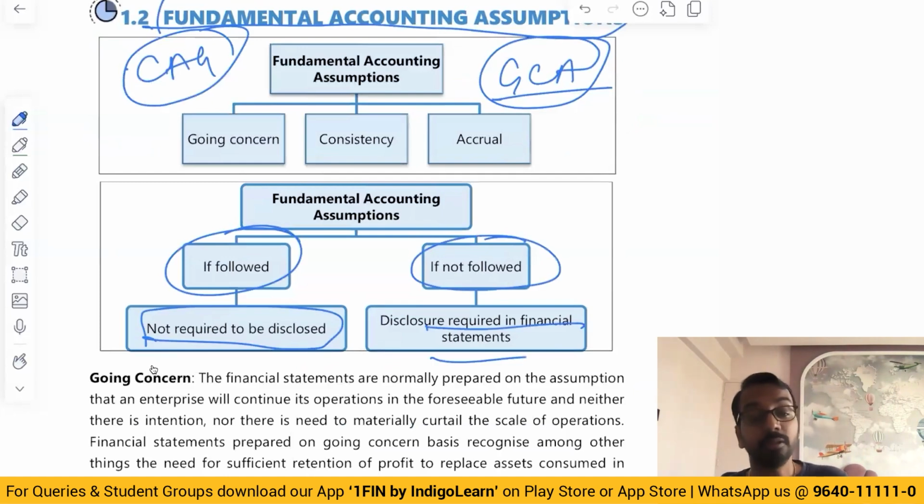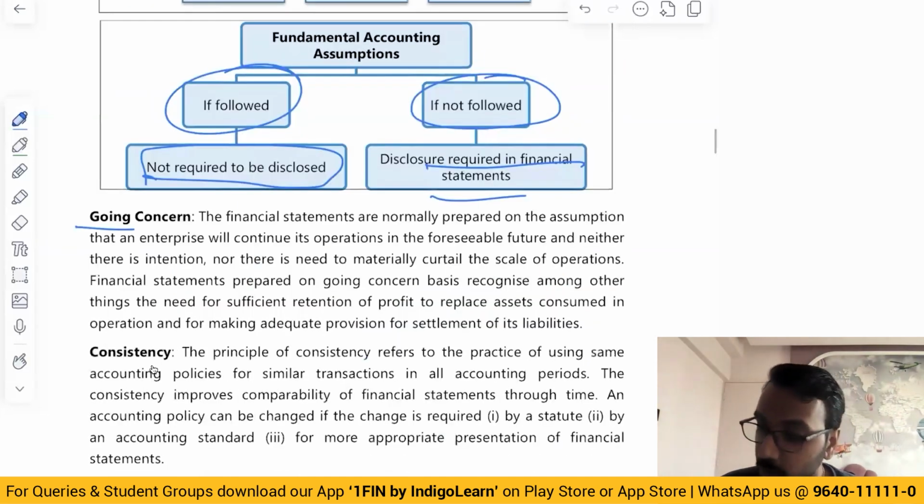What does that mean? Say, for example, the enterprise is no longer a going concern. Means we don't expect that the enterprise will continue for the foreseeable future. If that fact is disclosed and the financial statements are prepared according to the information that going concern is no longer valid, it is prepared on something called the liquidation basis, then no need to worry because the financial statements have already disclosed that going concern is no longer applicable. All right. So what is going concern?